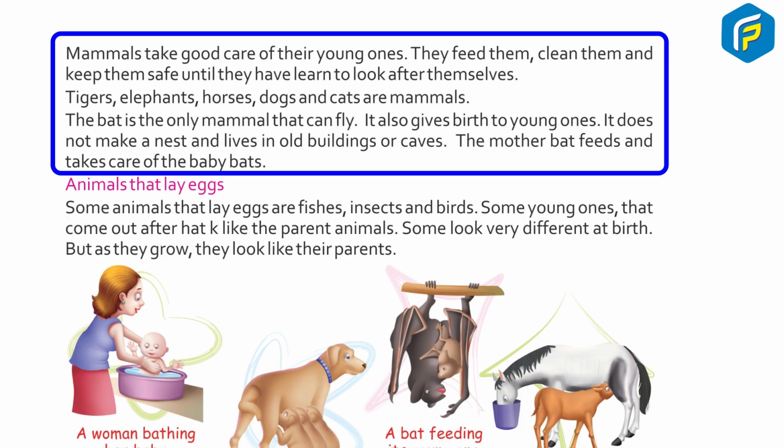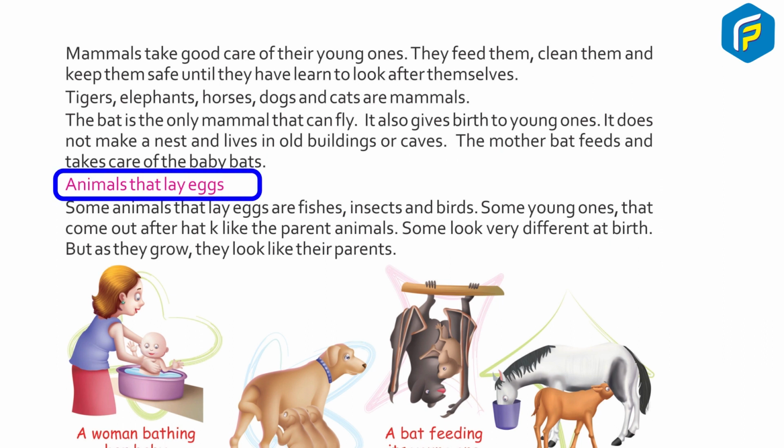Mammals take good care of their young ones. They feed them, clean them, and keep them safe until they have learned to look after themselves. Tigers, elephants, horses, dogs, and cats are mammals. The bat is the only mammal that can fly. It also gives birth to young ones. It does not make a nest and lives in old buildings or caves. The mother bat feeds and takes care of the baby bats.